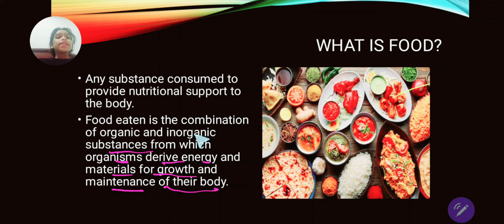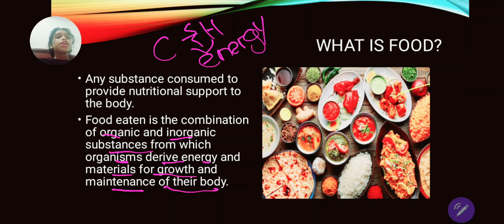Now, inorganic means, we have learned what is organic. Inorganic means the opposite, the one that does not have a covalent bond or C-H bond, that is carbon and hydrogen bond. Now, in organic compounds, when the carbon and hydrogen bonds break, they release energy. When it releases energy, it is good for us. It also gives nutritional support to our body.